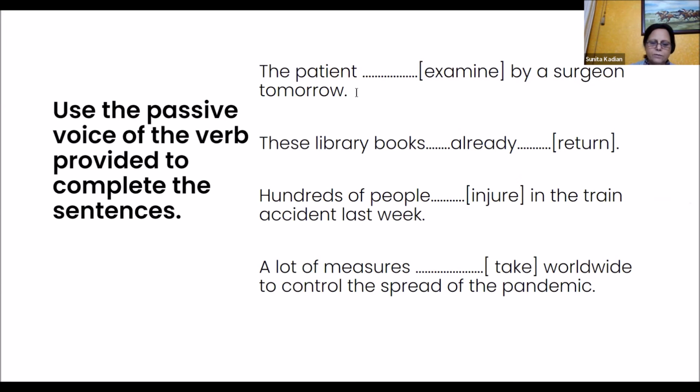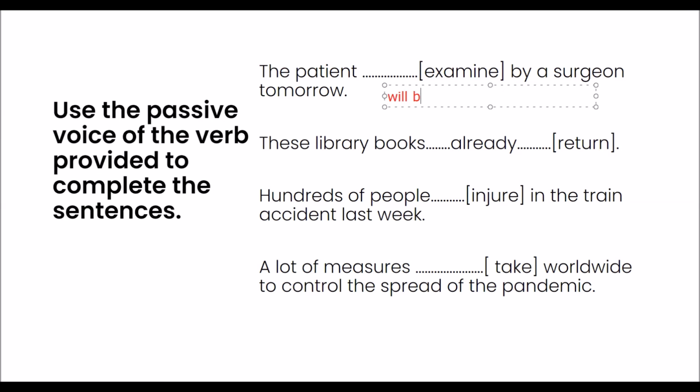Parth, the next one. The library book has been already returned. Okay, now let me write your sentence. You said the library books. It is books. Should we put has been or have been? Have been.